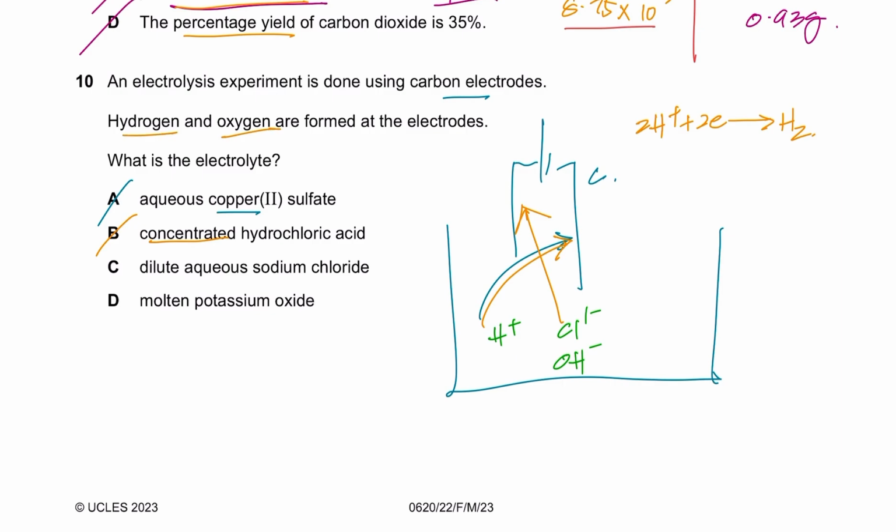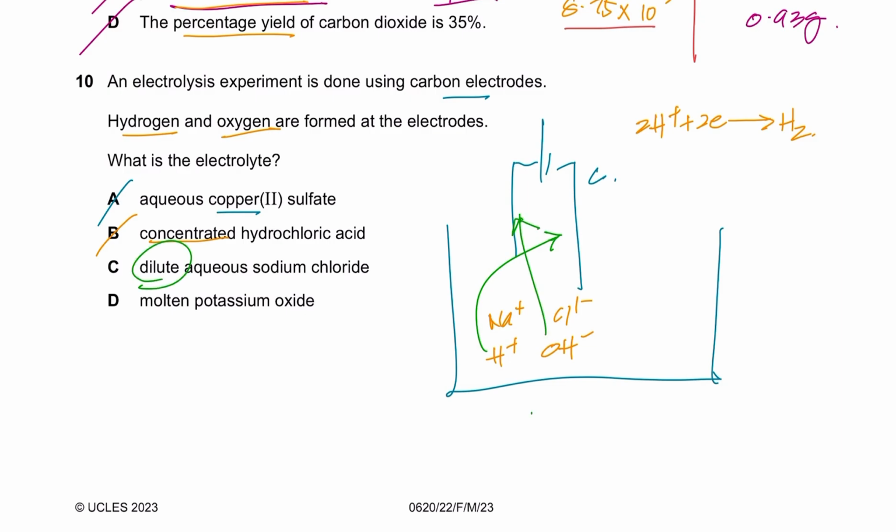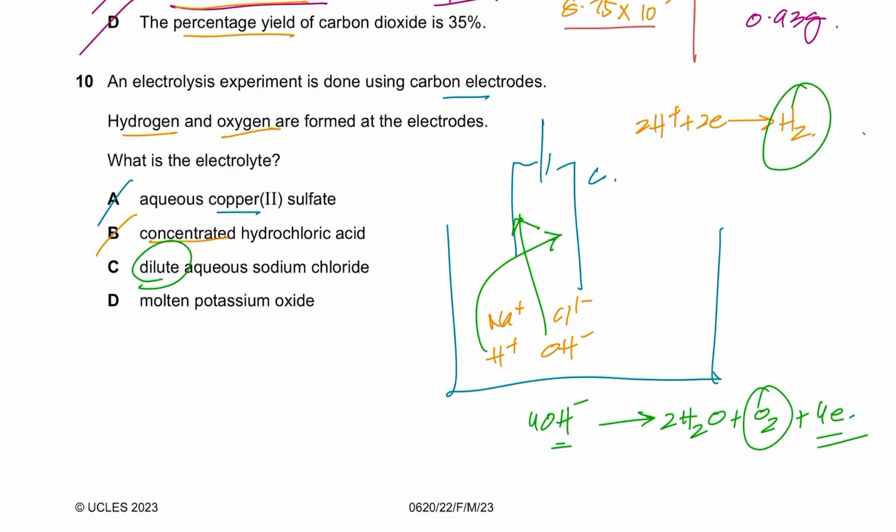And dilute sodium chloride, that is the right option, because if you have dilute sodium chloride, that means you have the Na plus ion, the Cl minus ion, and obviously the H plus and the OH minus ions because of the aqueous state, right? So between the Na plus and the H plus ion, the H plus ions win the race, and between the chloride ion and the hydroxide ion, because it's dilute, the hydroxide wins the race. 4 hydroxide ions go together to give you 2 H2O molecules and 1 O2 molecule, and they each lose 1 electron, so in total 4 electrons are lost. So oxygen is formed, and obviously hydrogen is formed. So C is the right option.